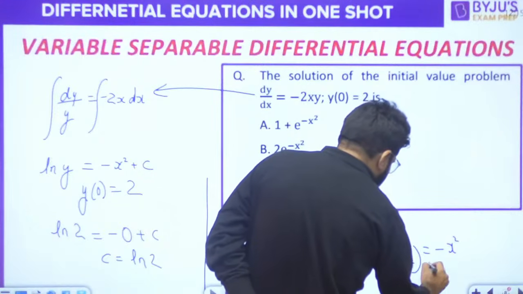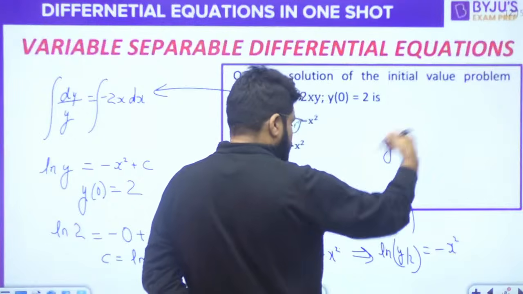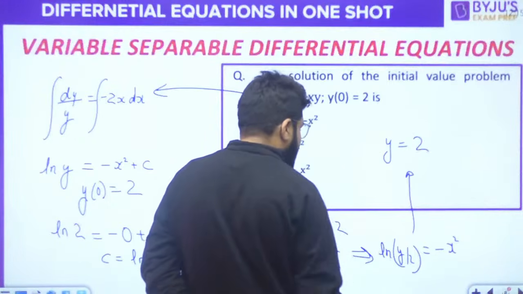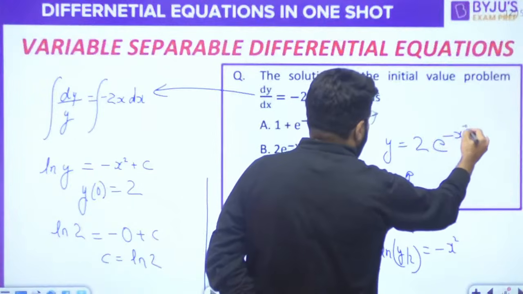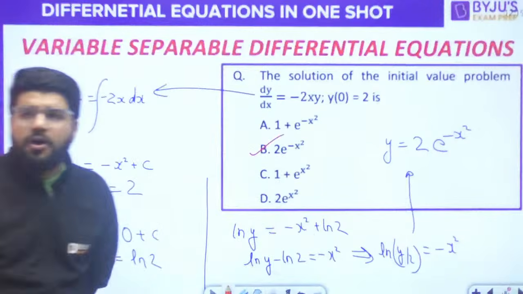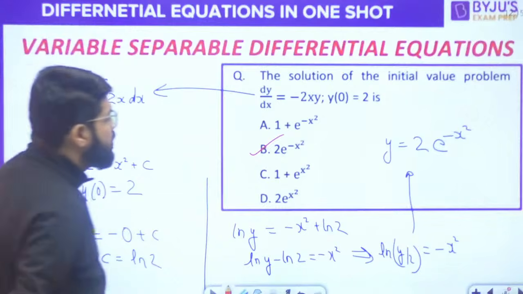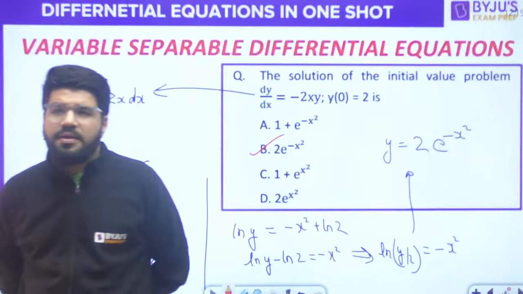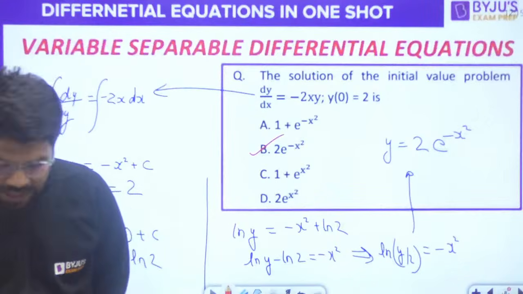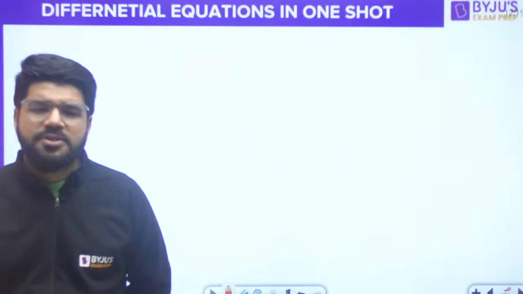To eliminate the log, you will take the exponent. So you will get the answer here finally, y by 2. So shift 2 on the right hand side. So y will be twice of exponent of minus x square. Option number B. Option number B. Simple one. Very, very simple. I'm telling you, variable separable is very much expected from first order, but it is the simplest of all.